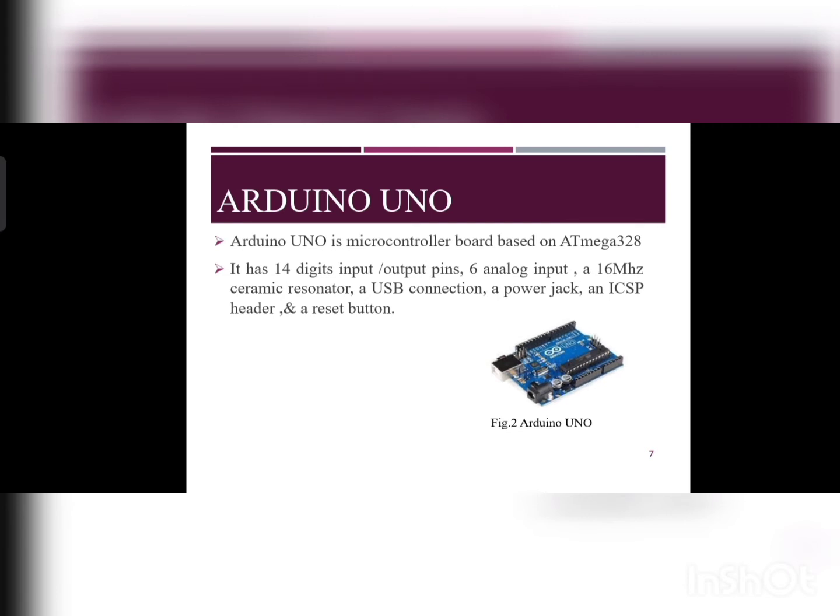Arduino Uno. Arduino Uno is a microcontroller board based on Atmega 328P. It has 14 input and output pins, 6 analog inputs, a 16 megahertz crystal oscillator, a USB connection, a power jack, and a reset button.